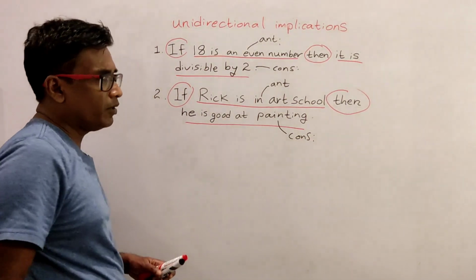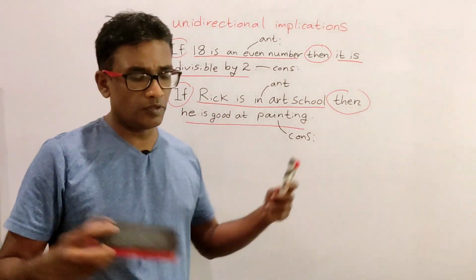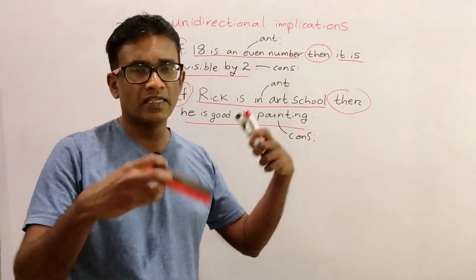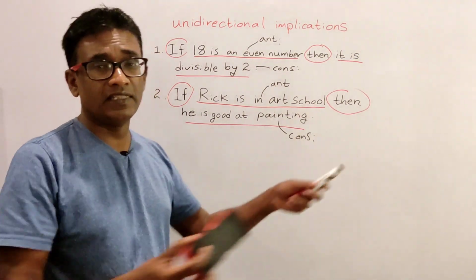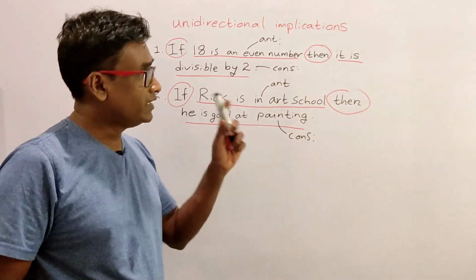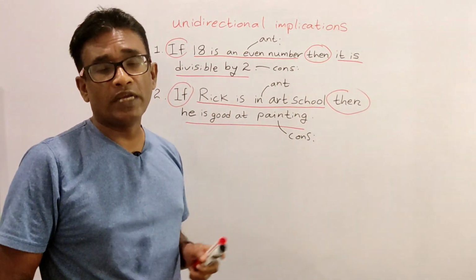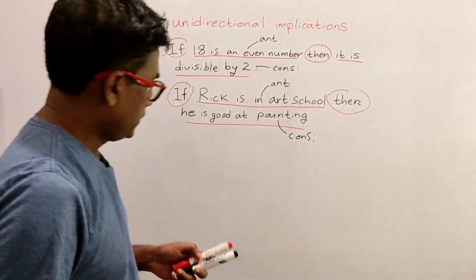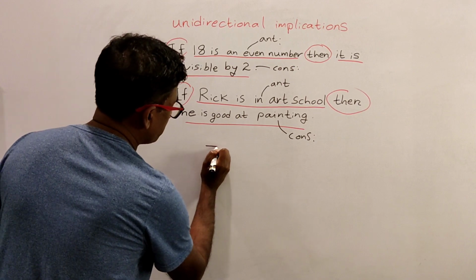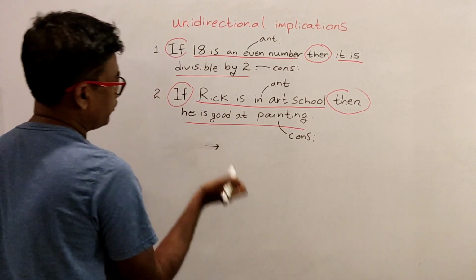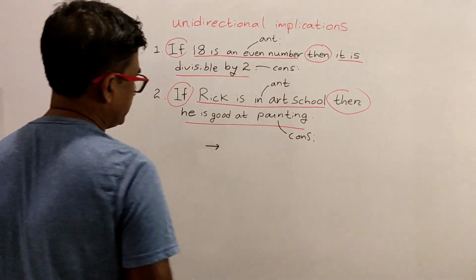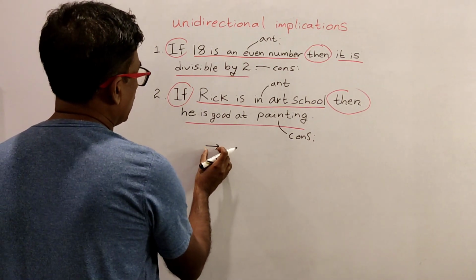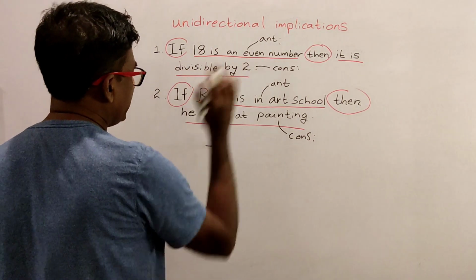Now don't worry about these new terms, conjunctions, disjunctions, unidirectional implications, this and that. Don't worry about that. Just try to get hold of the concept behind them. Okay? Now we use this symbol, an arrow from left to right, to represent if-then.